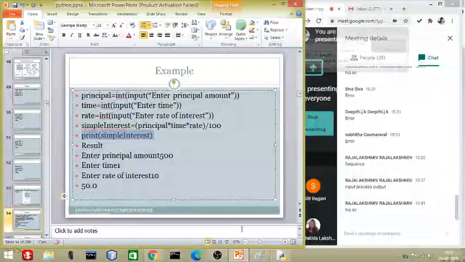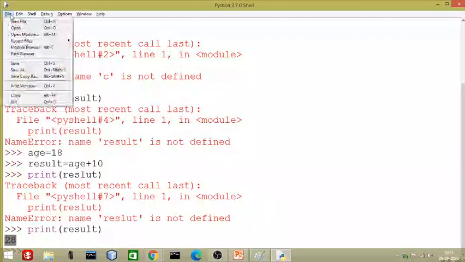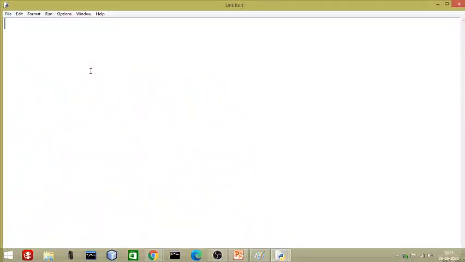Is it okay? Now let us see the same program in a live experience. So first of all, I am going to write a comment here, hash, program to calculate interest in ABC bank. Information, just an information. Okay, what is required? The amount is required. In banking language, that amount is called the principal amount.